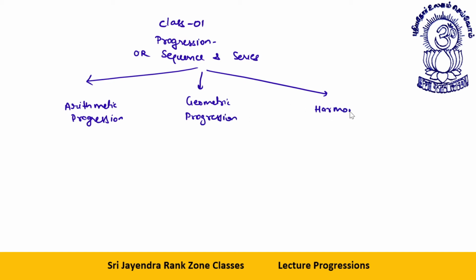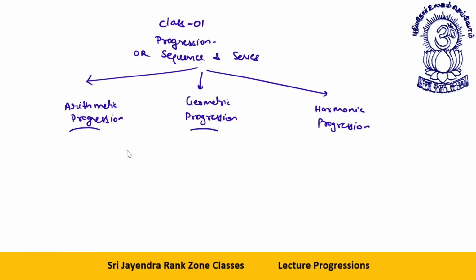This is asked very little, the least, so I will just discuss it because it's least important. Most of the time, exam questions are asked from arithmetic progression and geometric progression.